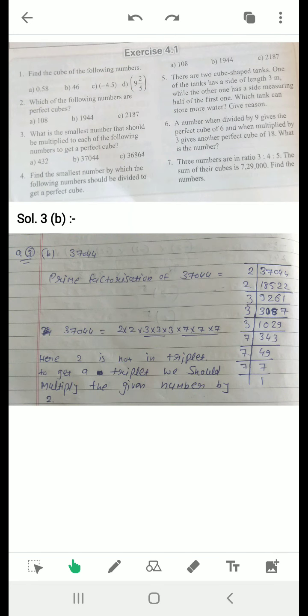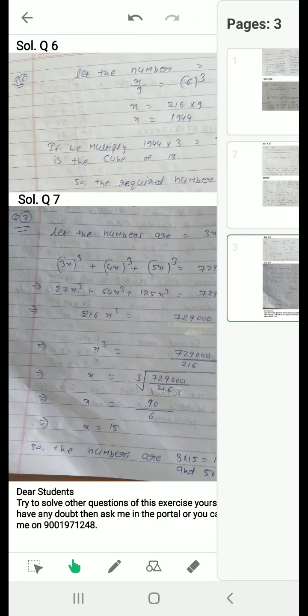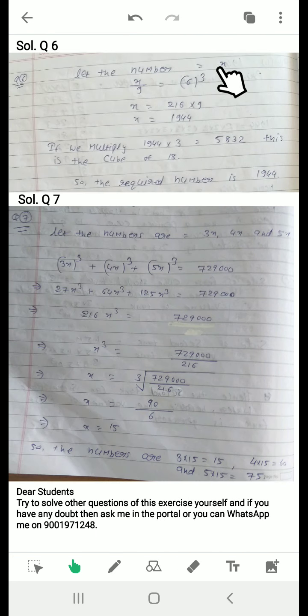Question number 6. A number when divided by 9 gives the perfect cube of 6, and when multiplied by 3 gives another perfect cube of 18. There is a number, we don't know what the number is. Whenever we don't know a number, it is very easy: let the number be x. Let the number be x, y, z, anything you can let. So let the number be x. See the solution of this question.